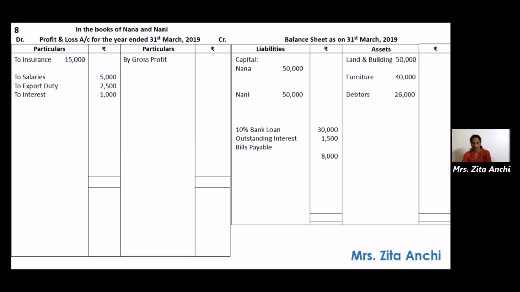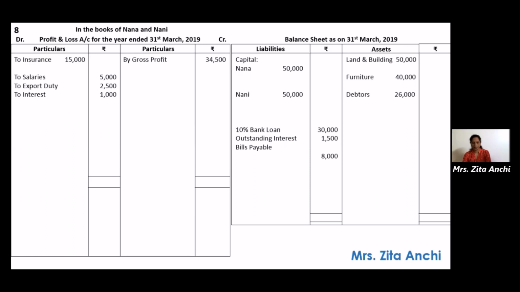First adjustment given to us, gross profit amounted to rupees 34,500. So here where will we write it? Credit side of profit and loss account. We have written there by gross profit brought down, 34,500. One effect is already shown in trading account, which we don't have to prepare. So we show only one effect.